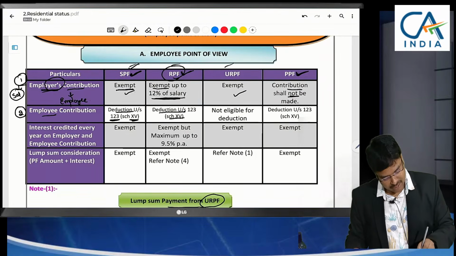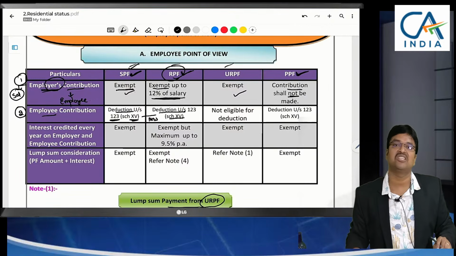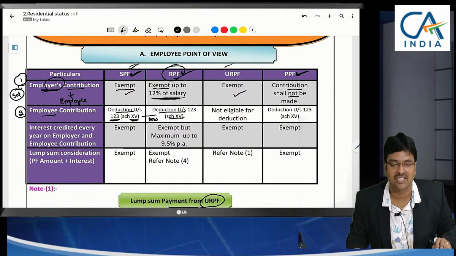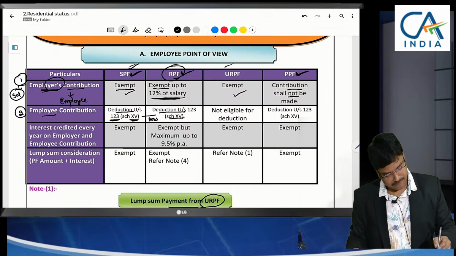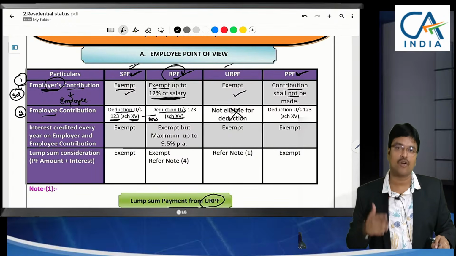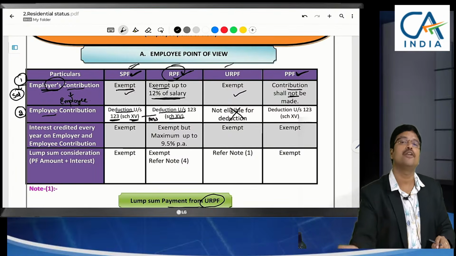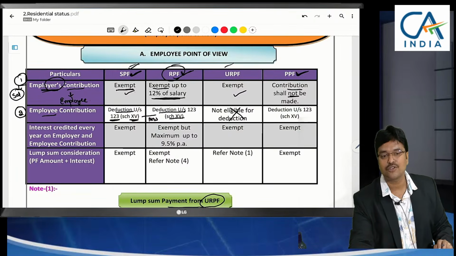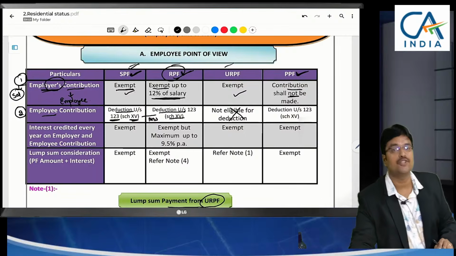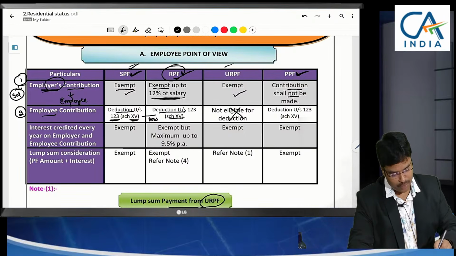Sir, but one thing to be remembered here is, if you are opting for the new tax regime, these deductions will not be available. These deductions are available only for the old tax regime. Next, URPF: you cannot claim deduction at all. Since you are contributing, why are you contributing to URPF? You can contribute to PPF now. It is at your wish. That's why the employee's contribution towards URPF cannot be claimed as deduction.